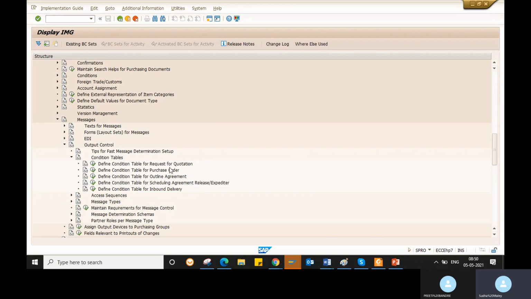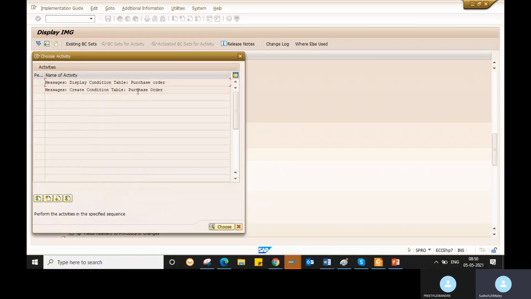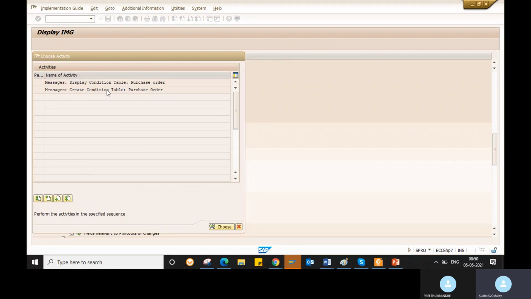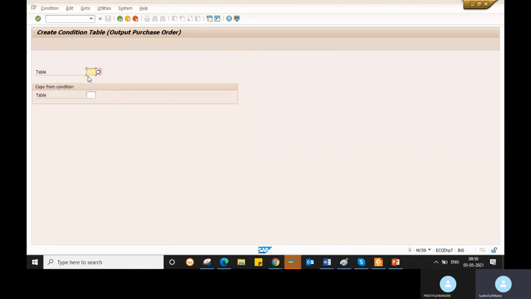Okay. So here there is a condition table for RFQ, outline agreement, schedule agreements. If you want, you can create for a different document. So I am taking the purchase order. So define condition table for purchase order. Execute this button. So this is for display and this is for create. So click on this create condition table. The number from 500 to 999 you can use. So I'm giving 789 for example.